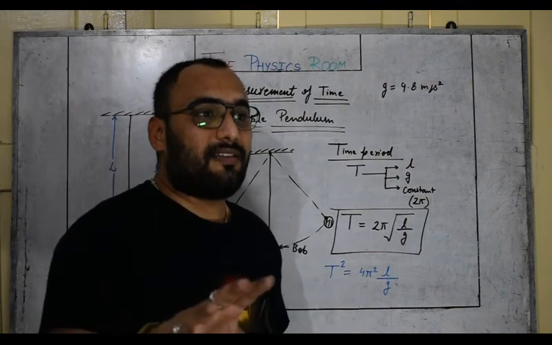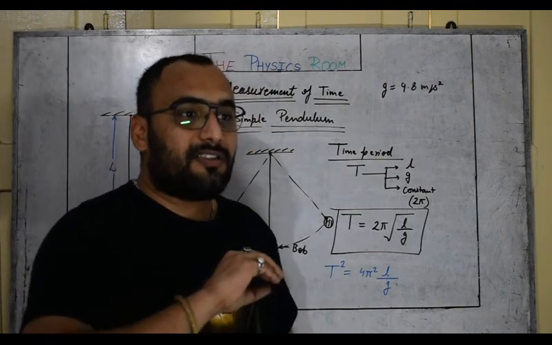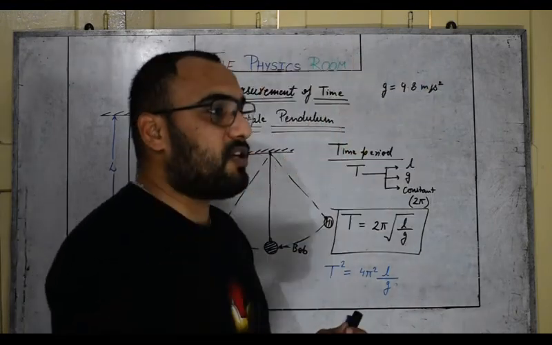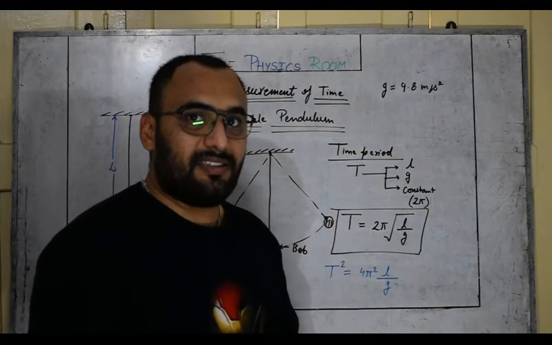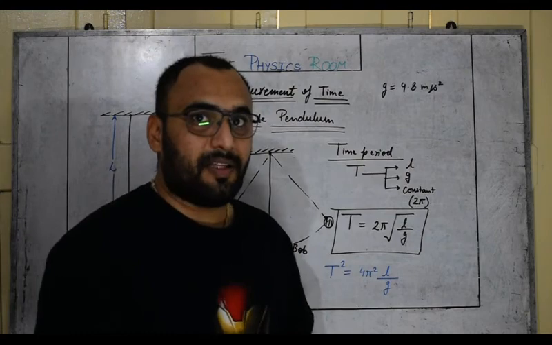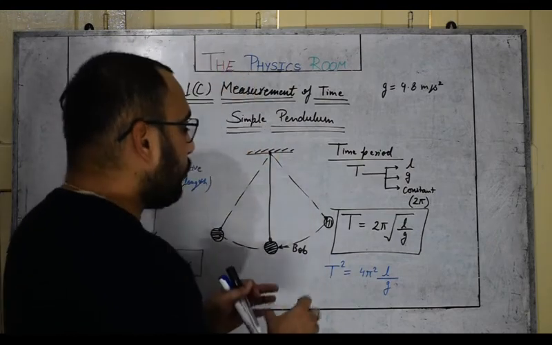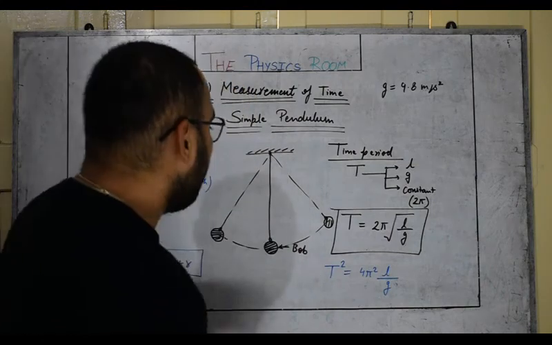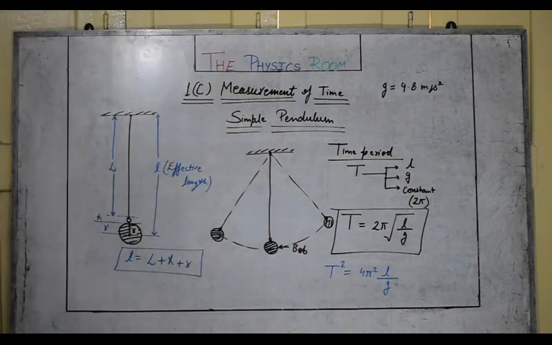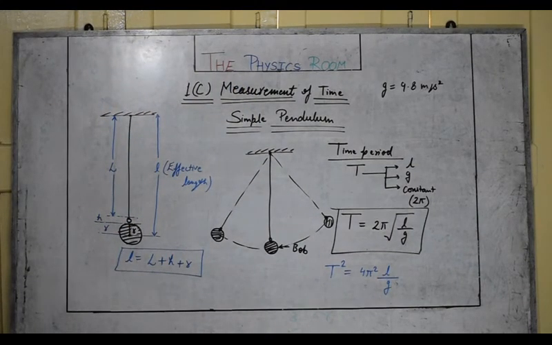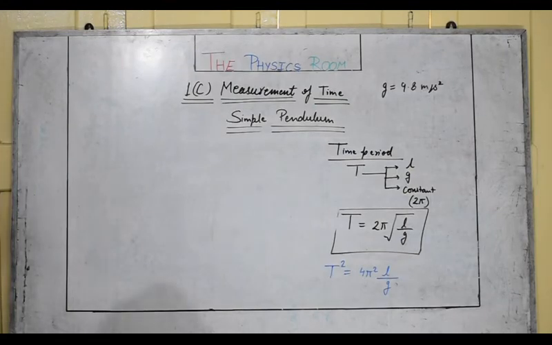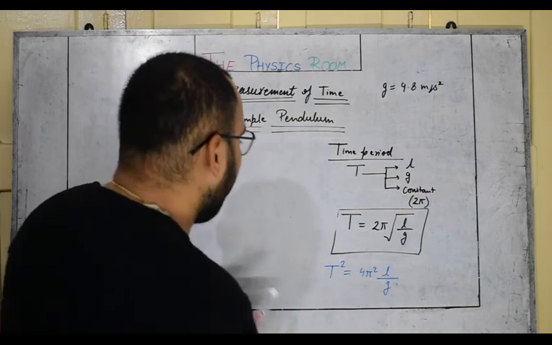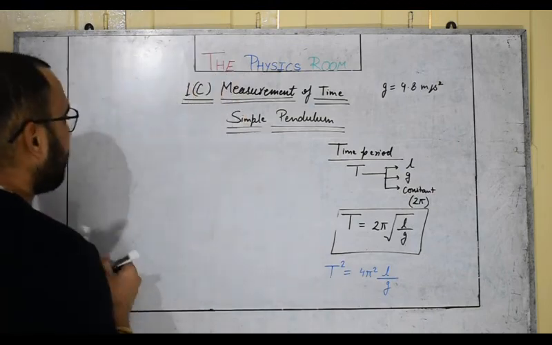You will even see that the value of g is not constant at every place on the earth. If you go to hill stations, the value of g will decrease as compared to the value of g here. So let's try to use this formula to find out the value of small g. Now let's utilize this expression to find out the value of g. So let's extract the value of g.